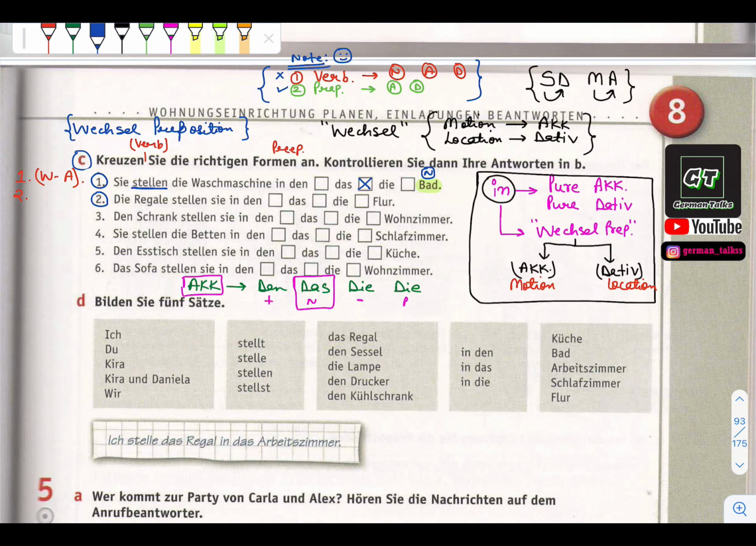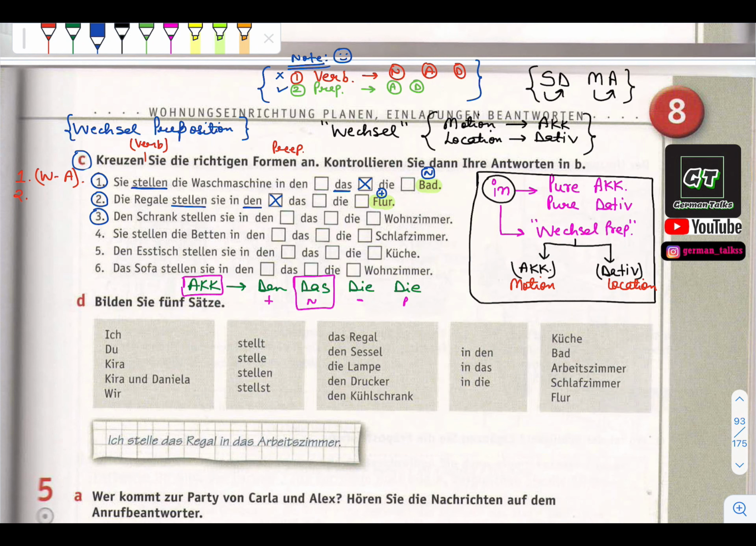Now with the same concept we are going to do the second one also. Die Regale stellen sie in dash Flur. Die Regale stellen sie, again motion, so accusative. The first thing is clear that it is accusative because they are talking about motion. Now Flur takes masculine, so accusative of masculine. So here it is den Flur.